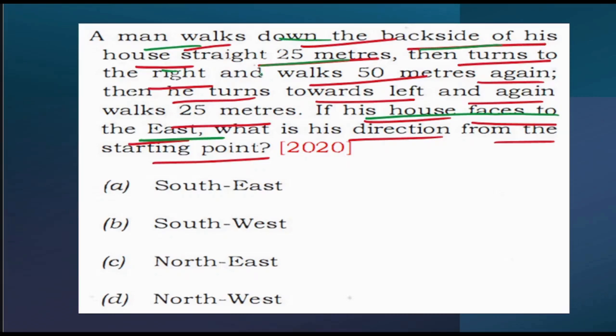The man walks down the backside of his house straight 25 meters. So if the face of the house is towards east, backside of the house means what? The backside of the house will be towards west direction. Say for example, this is A and this is B.